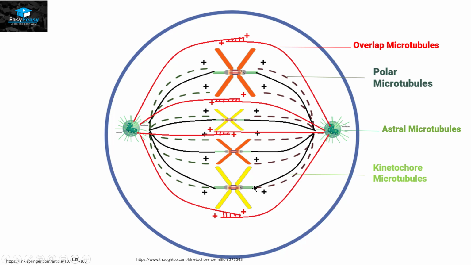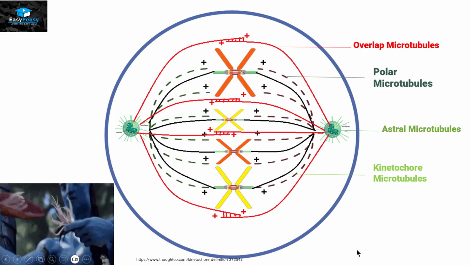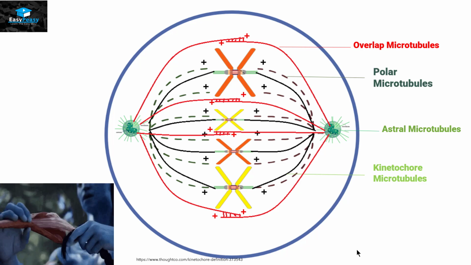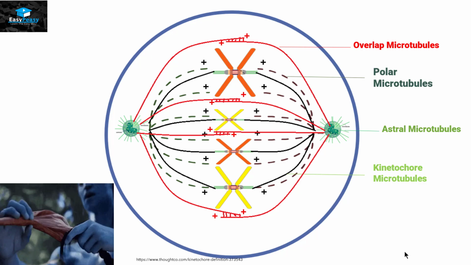And as we discussed before, the green microtubules are also originating from chromosomes, so they are overlapping like this. Over here in this picture, this green microtubule is coming from the chromosomes, and this brown microtubule is coming from the centriole. And they are overlapping just like in the movie Avatar, where people were making bonds with their horses and dragons with their hair.